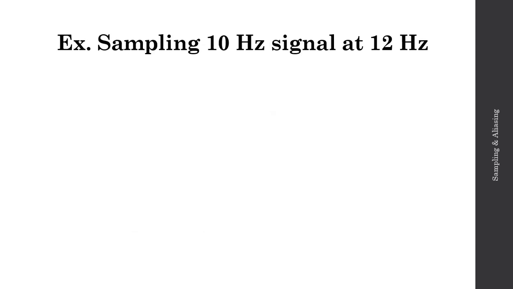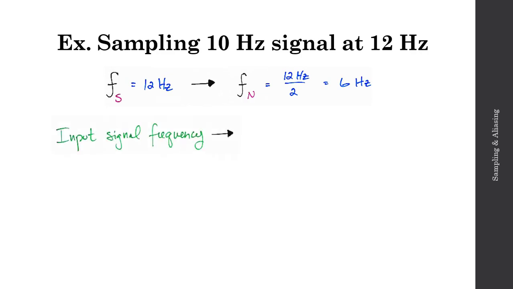And finally, let's revisit the example we've been exploring throughout this lesson. I have a 10 hertz sine wave that I'm sampling at 12 hertz. So my sampling frequency Fs is 12 hertz, and as a result, my Nyquist frequency, which is always Fs over 2, will be 12 over 2 or 6 hertz. So now I want to determine what my input frequency is in terms of this Nyquist frequency. So my input signal frequency, 10 hertz, is equal to 10 divided by 6 times 6 hertz, where 6 hertz is the Nyquist frequency. So that's equal to 5/3 of the Nyquist frequency.